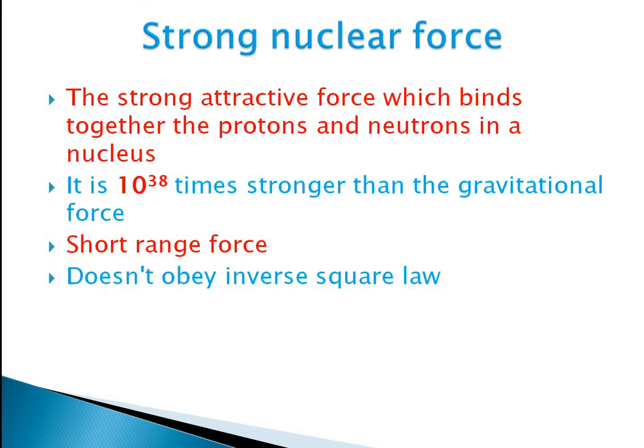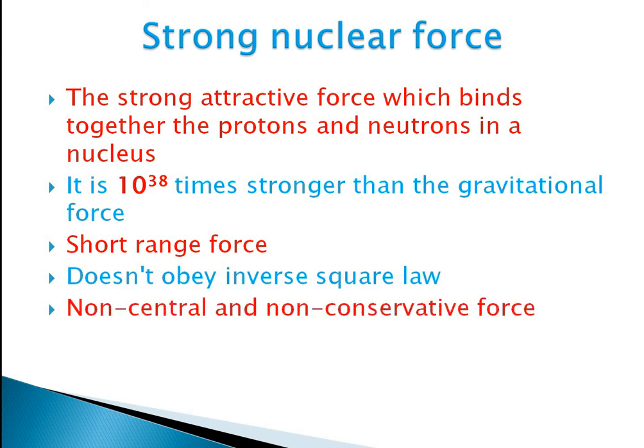It does not obey the inverse square law. It obeys some other relation that we will discuss next year. And it is a non-central force. It does not act along the line joining, and it is not a conservative force. Okay, is it clear? Another important property is that it is charge independent. Charge independent means it does not depend on the charges, which means the force between two protons, the force between two neutrons, or the force between one proton and one neutron will all be the same.